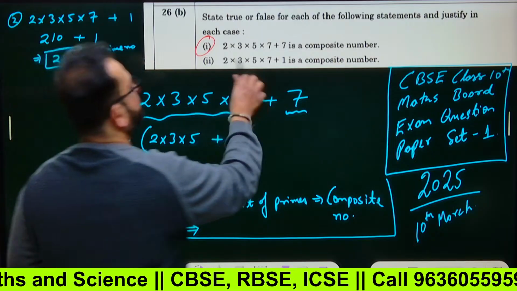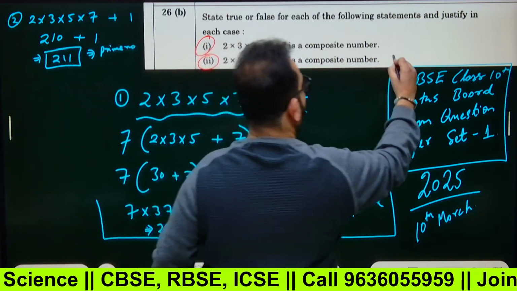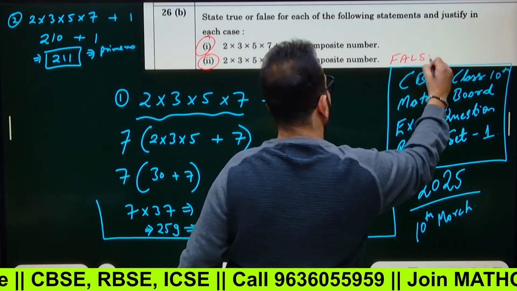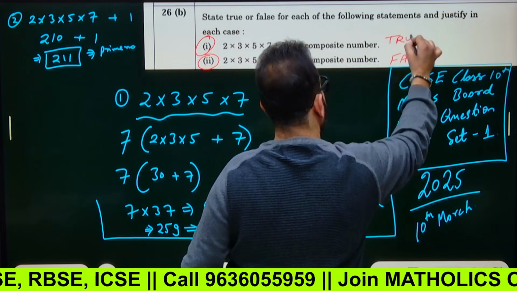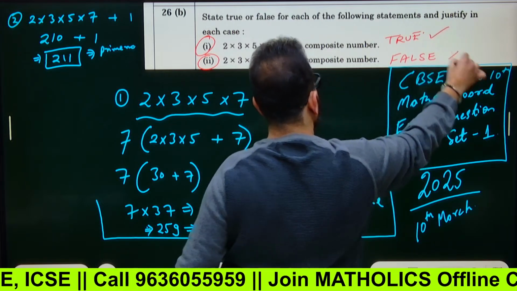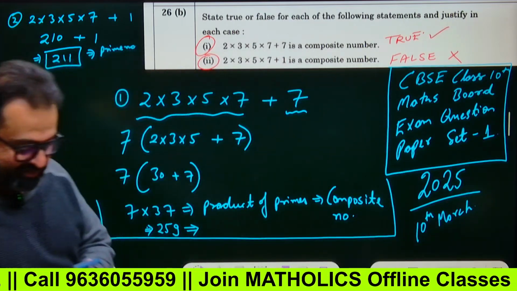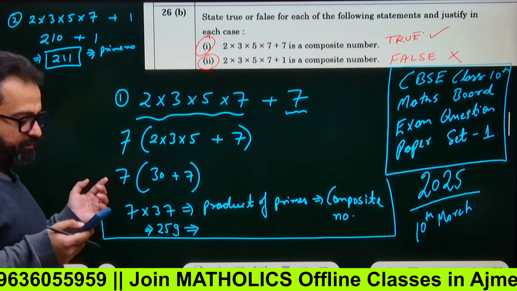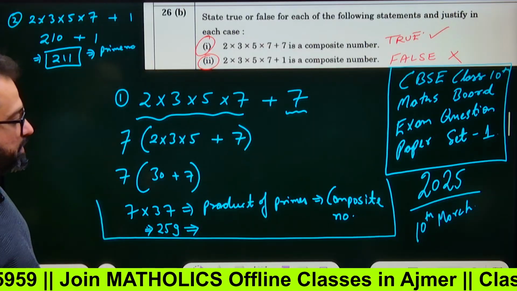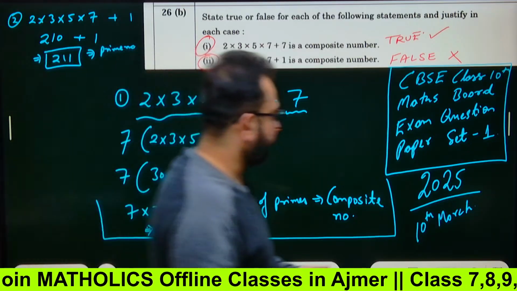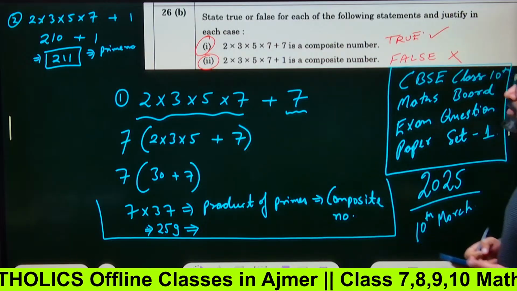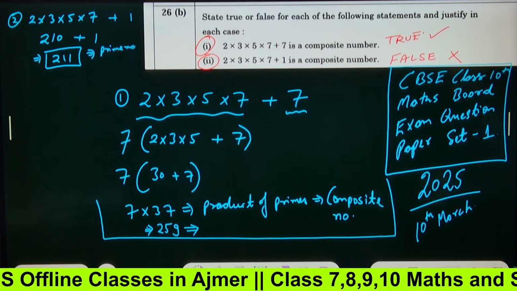They are saying it is a composite number. So it will be false. Right? And the first one will be true. This is true. This is false. Got the point? So this way, if you really have to drag out 3 marks, this is the best way. Okay, can we move forward? Need to copy? I guess you must have copied. Next question.